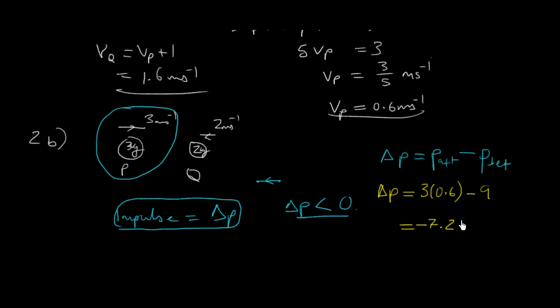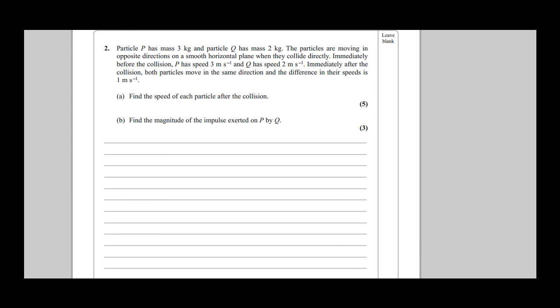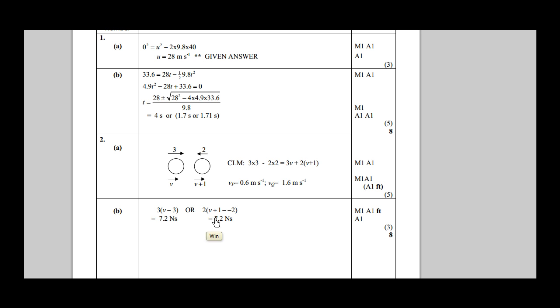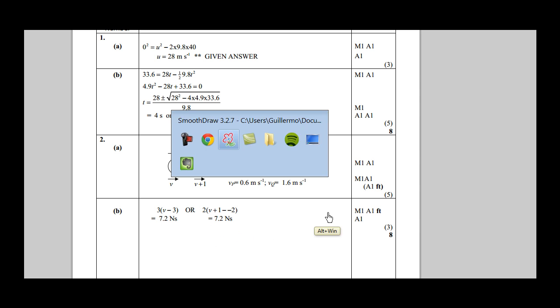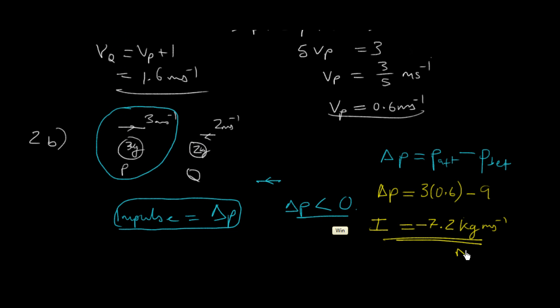You can call impulse in Newton seconds or just kilogram meters per second. Again, this amount of meters per second is change in momentum. So the impulse is then minus 7.2. Okay, we go and check on the mark scheme, and we get 7.2 Newton seconds. Okay, they're both allowed. Newton seconds are the same thing.